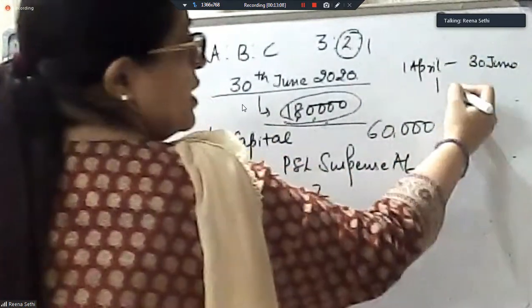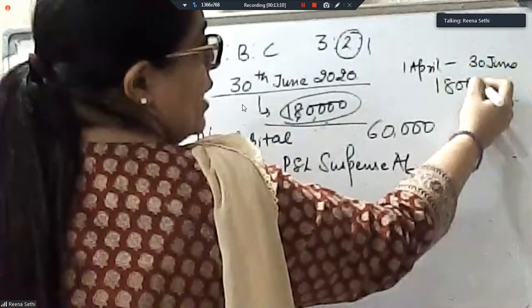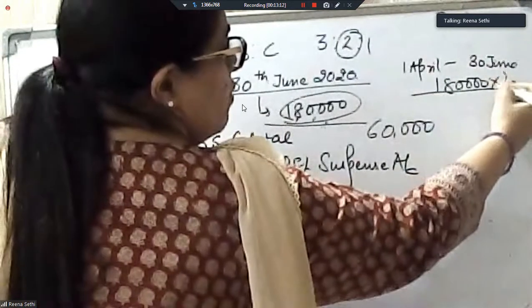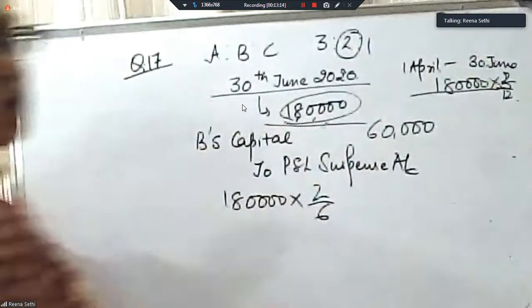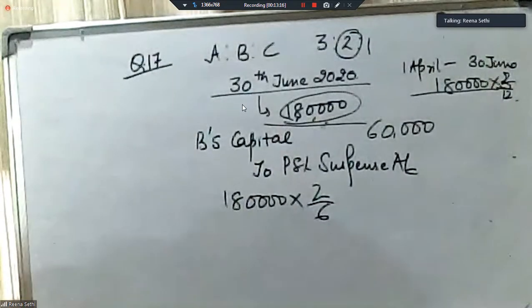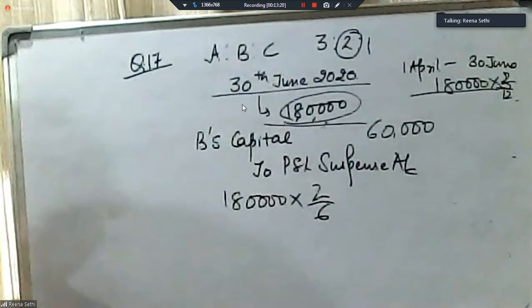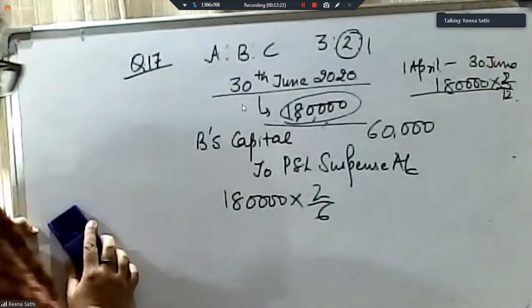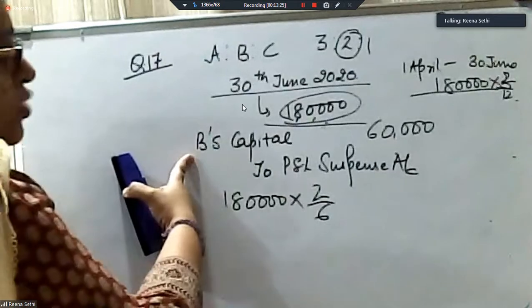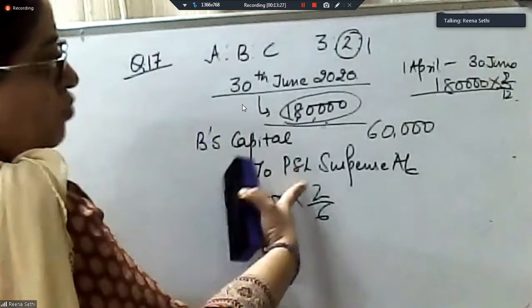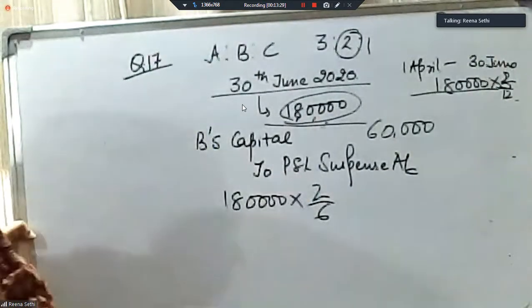The loss is estimated at 1,80,000. Then why should I do 2 by 12 or 3 by 12? The question has to be read and analyzed carefully. I hope everyone has noted. So it will be B's capital account to P&L suspense account.